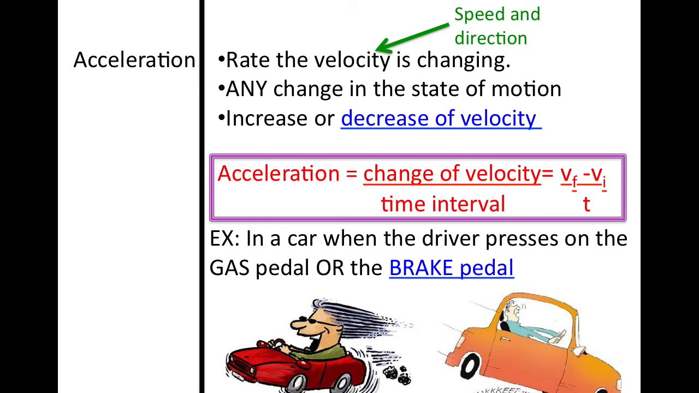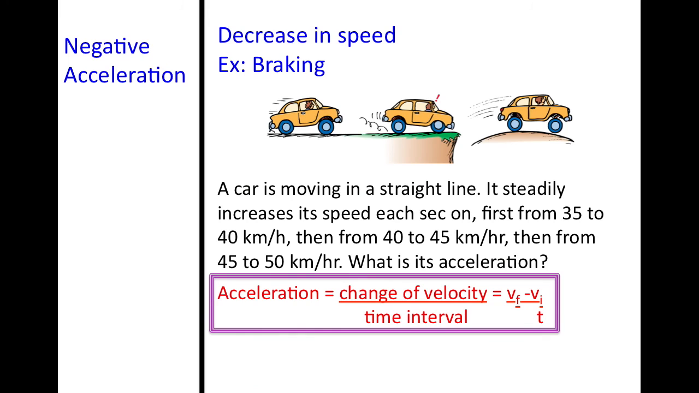So for example, in a car where the driver presses on the gas pedal or the brake, you are experiencing either acceleration or negative acceleration. Negative acceleration is a decrease in speed. So whenever you brake or whenever you accidentally hit something, like a wall or a signpost, and your car stops, it slows down. You are experiencing negative acceleration. Sometimes it's also called deceleration, but in physics we say negative acceleration.